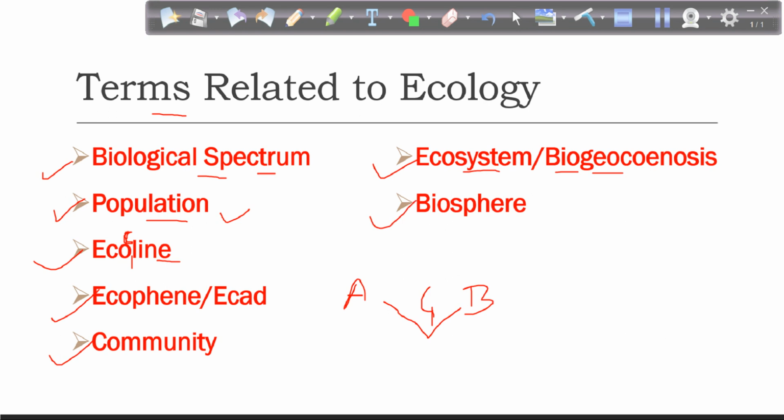And the last term is biosphere. Biosphere, generally we define it as the biologically inhabited part of the earth, the part of the earth where life exists. Technically, we define it as the biologically inhabited part of the earth consisting of all ecosystems of the world. Why? Because we are defining ecosystems as the areas where the living and non-living components are interacting. So all ecosystems of the world together constitute the biosphere.